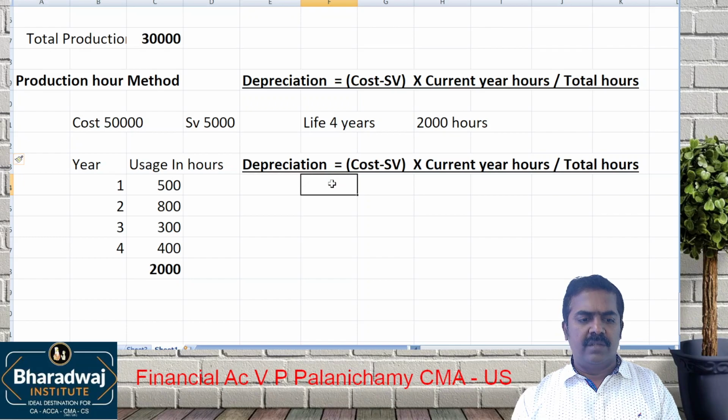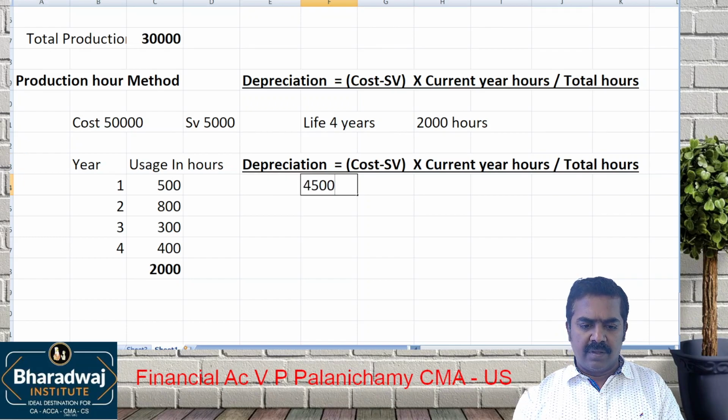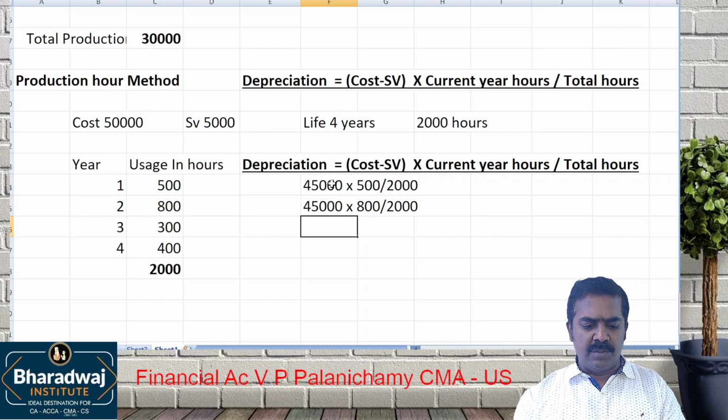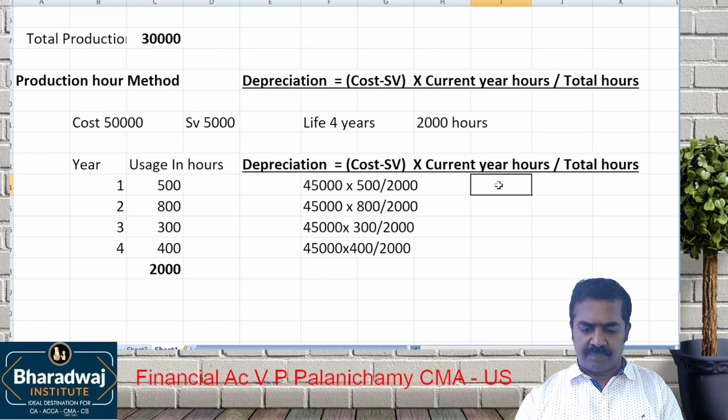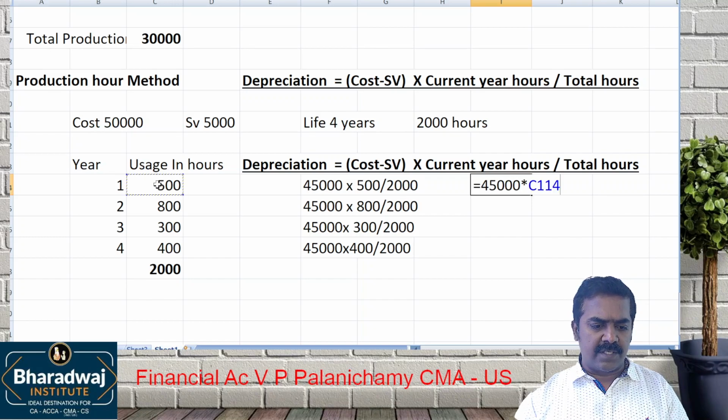What is the cost? 50,000 minus scrap value, 45,000 into 500 divided by 2,000. 45,000 into 800 by 2,000. Based on usage we are calculating 4,500. 45,000 into 300 by 2,000. 45,000 into 400 by 2,000. Like this, based on the number of hours, it is worked out. So 45,000 into current year hours, 500 divided by 2,000. So like this, depreciation.